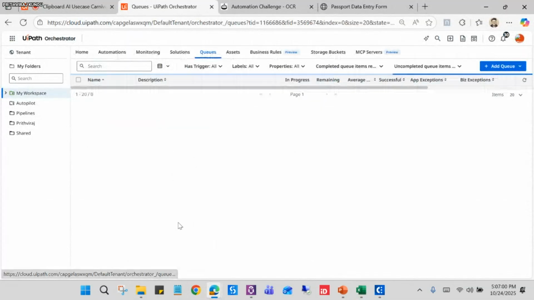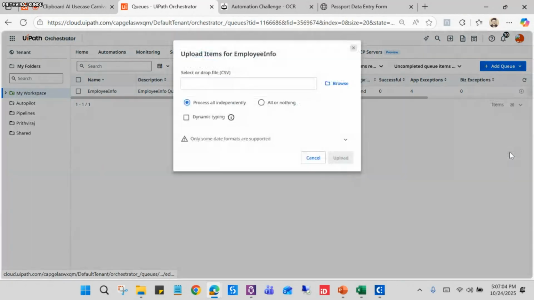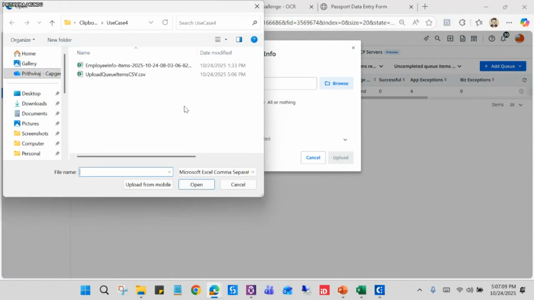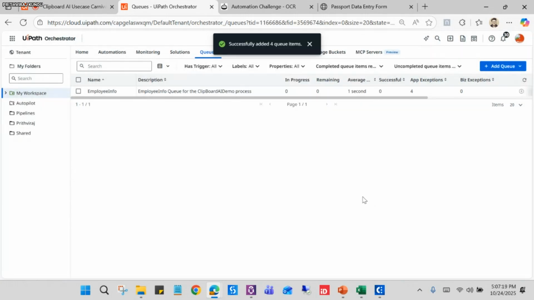queue. And here in this queue, there is an option you can see here, upload items. So here you can easily paste this upload queue item CSV. This template we can easily paste it here, selecting all or nothing, and we can upload this, right? So as a support person, I have done this.